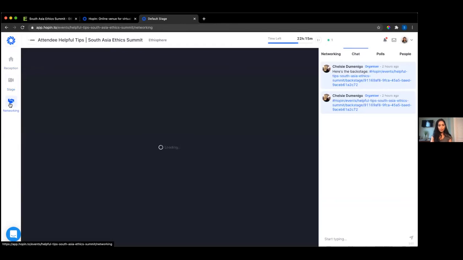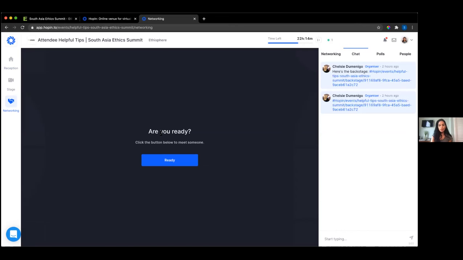A red note will appear above the button saying Now. This is one of my personal favorites on this platform, but keep in mind the networking portion will only be available during the time highlighted on the summit's agenda. With that, to be randomly paired with someone, click on Networking, and a message will appear that asks if you're ready.